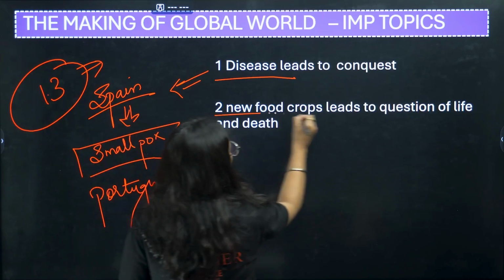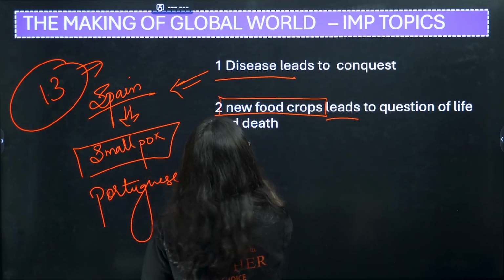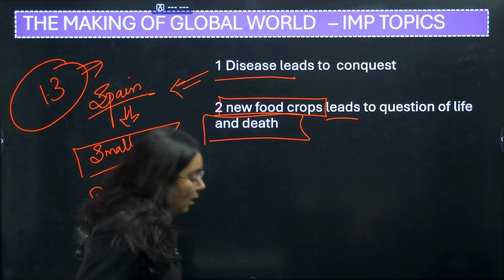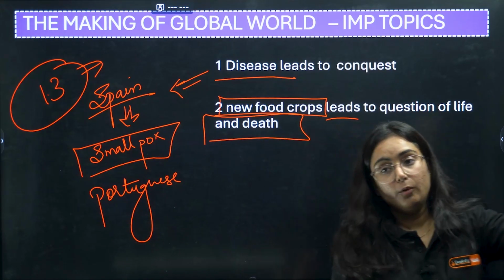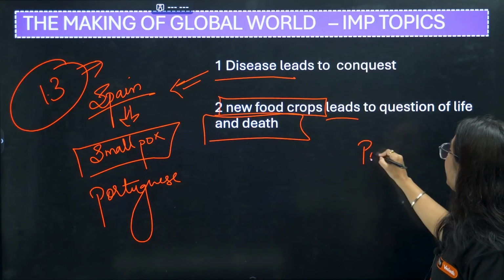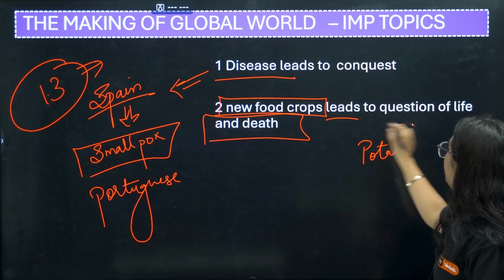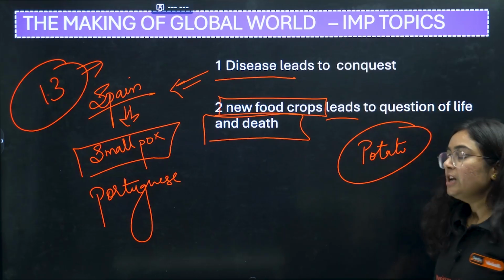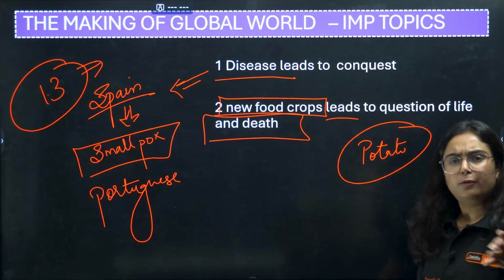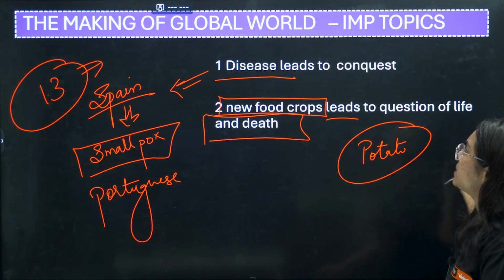Next: how new food crops led to the question of life and death. Now, how do new food crops lead to the question of life and death? They are talking about the potato here. So these two topics and these four questions will help you to complete this chapter.